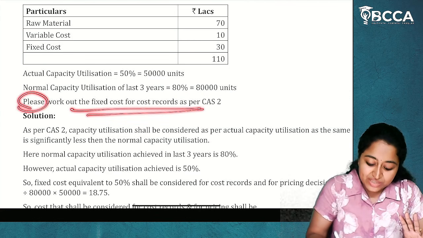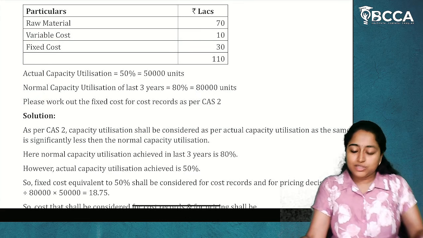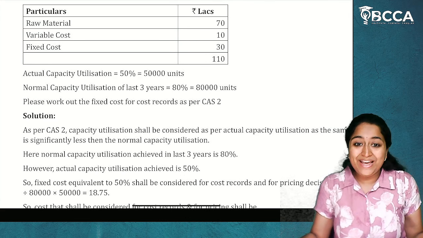Please work out the fixed cost per cost record as per CAS 2. They have asked us about the fixed cost. Okay. We'll do the fixed cost calculation. But before that, we'll do the analysis.